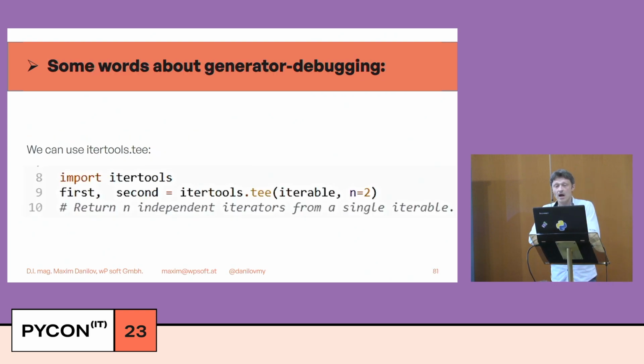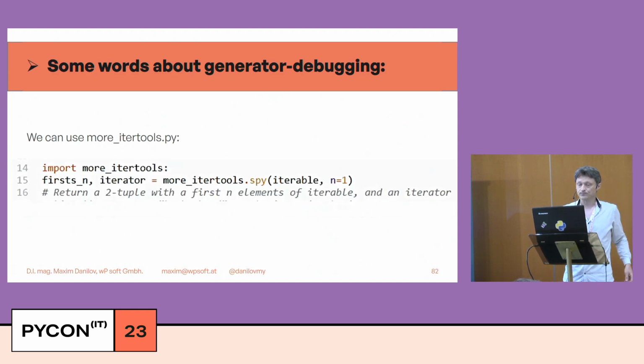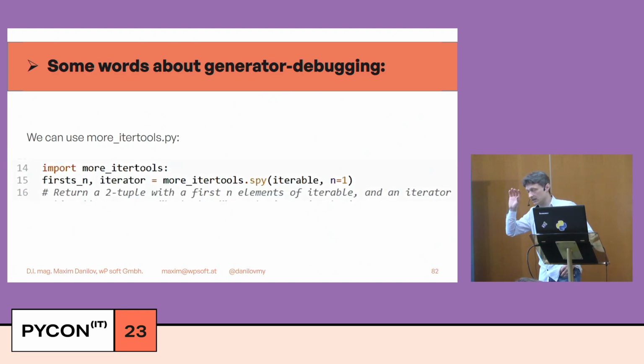Okay, some words about generator debugging. At first, we can use itertools, and itertools creates a clone of our iterable for us. Please read the documentation before using it.